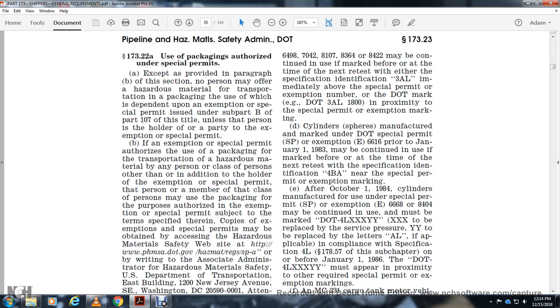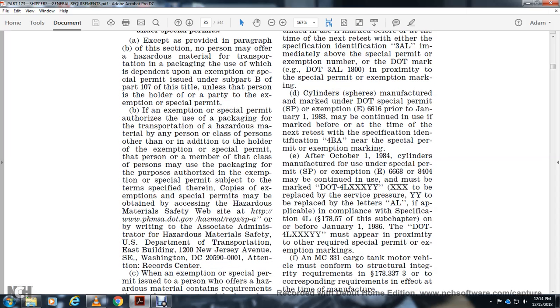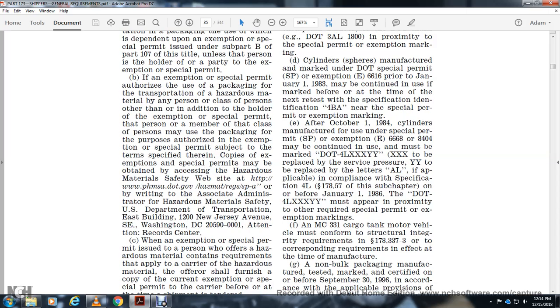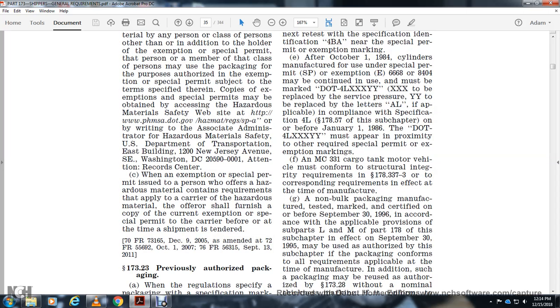phmsa.gov, page hazmat regs, SPA, special permit act, or by writing to the Associate Administrator for Hazardous Materials Safety, U.S. Department of Transportation, East Building, 1200 New Jersey Avenue Southeast, Washington, D.C. 20590-0001, Attention: Records Center. When an exemption or special permit is issued and the person offers the hazardous material containing requirements applicable to a certain carrier, the offeror shall furnish a copy of the current exemption or special permit to the carrier before or at the time of shipment when tendered.